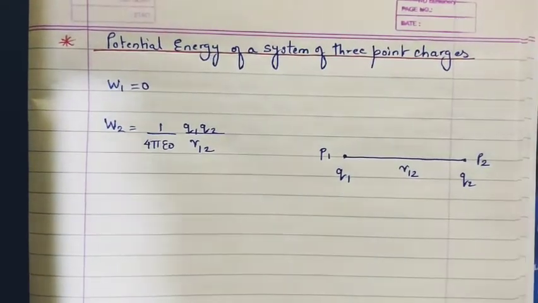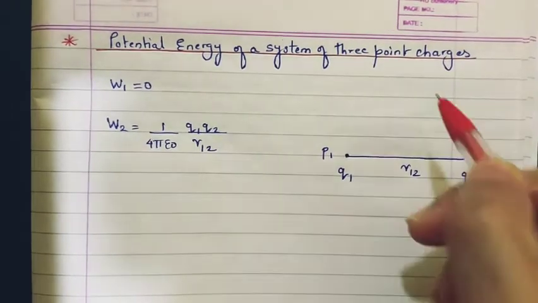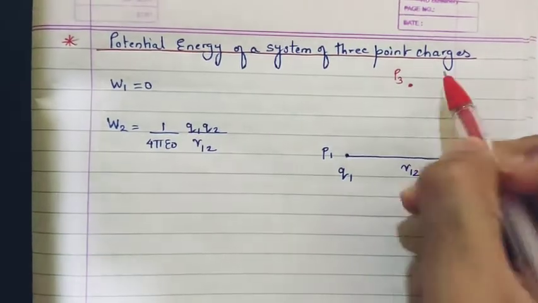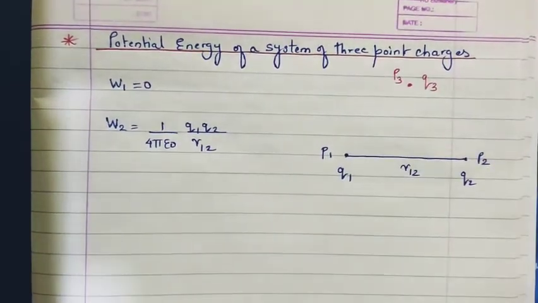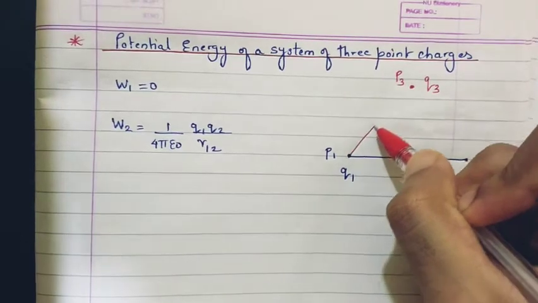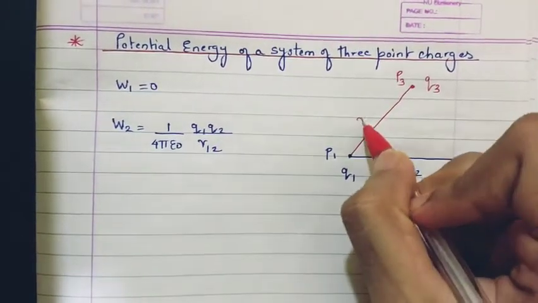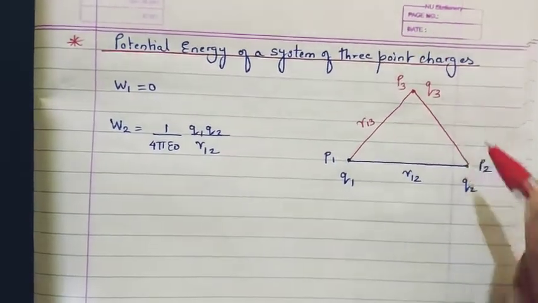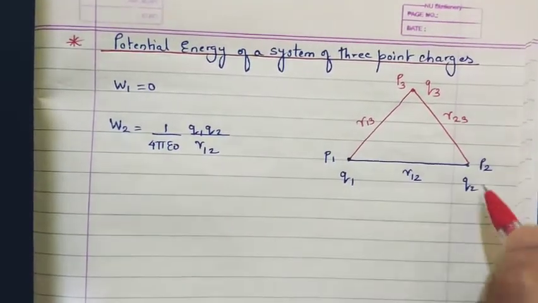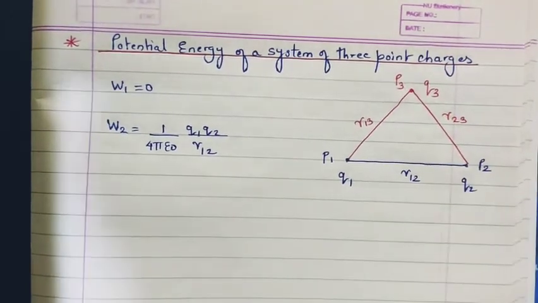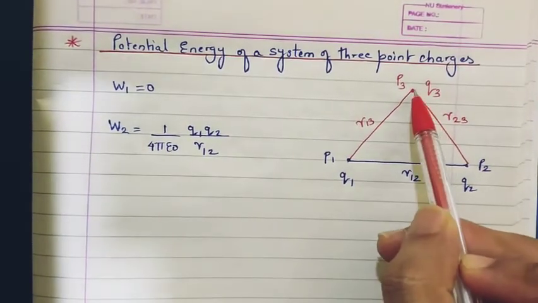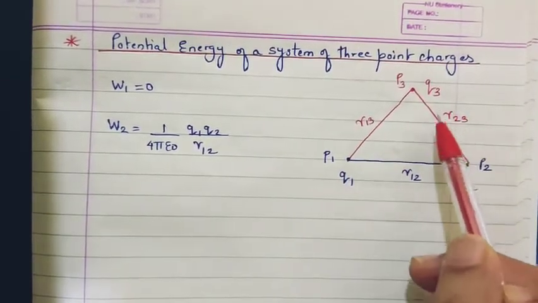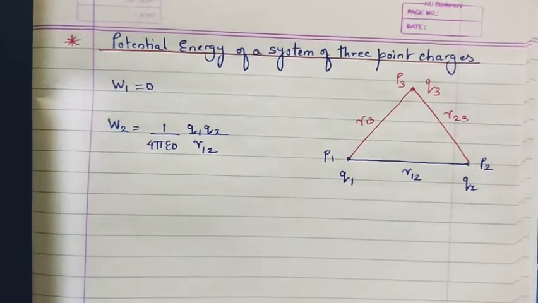Now we are getting the third charge over here. So basically let's consider the third point. Let's say the point is P3 and you are getting a charge of q3 at this point. Let us consider that this point P3 is at a distance of r13 from charge q1 and at a distance of r23 from the charge q2. So basically I've considered a point P3 which is at a distance of r13 from charge q1 and at a distance of r23 from charge q2.